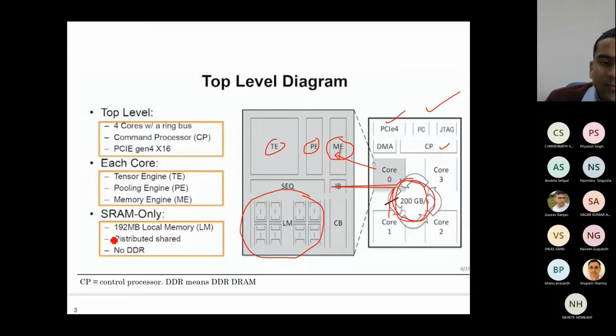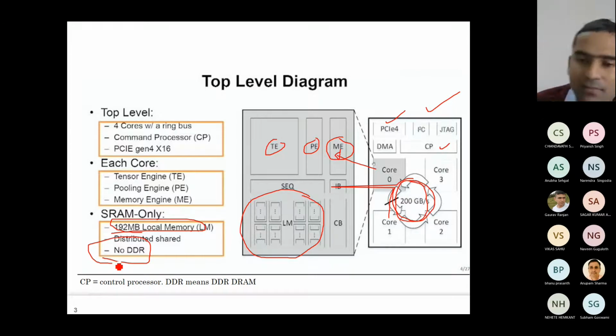Now here this local memory is 192 megabytes, plus there is no DRAM. It relies only on the SRAM. So if you exceed the 192 megabyte capacity, then you have to use more than one Han-Guang chip.